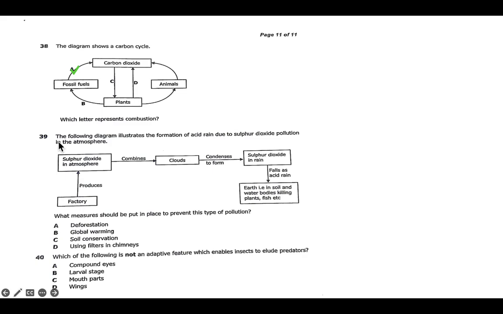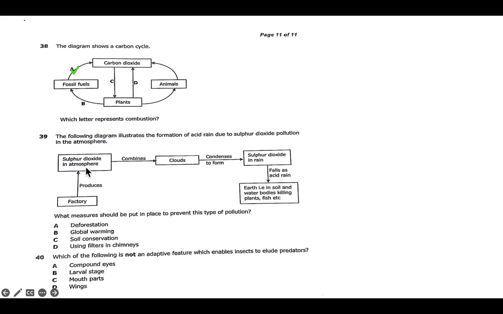Okay, and then we look at question 39. The following diagram illustrates the formation of acid rain due to sulfur dioxide pollution in the atmosphere. So this question is coming from ecology. We have pollutants that affect the ecosystem. So we have the factory. The factory is producing tons of sulfur dioxide in the atmosphere.